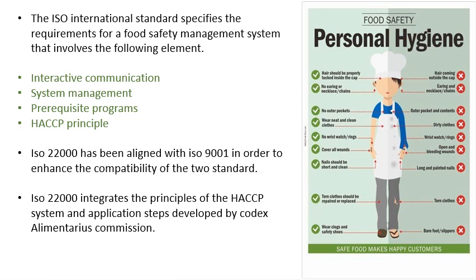ISO 22000 has been aligned with ISO 9001 in order to enhance the compatibility of the two standards. Whenever these two standards come together and operate, it will be more efficient. ISO 22000 integrates the principles of the HACCP system and application steps developed by the Codex Alimentarius Commission.